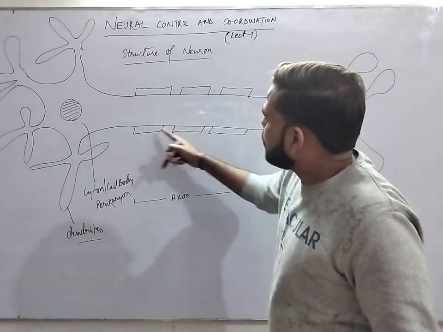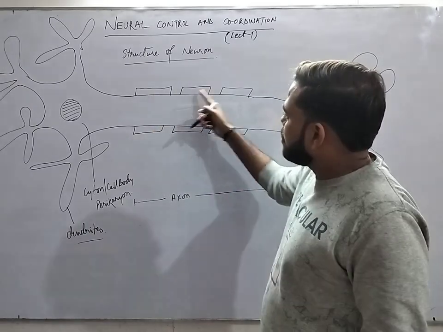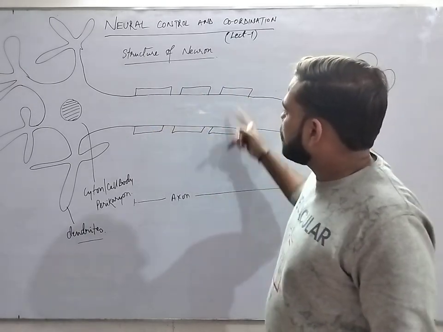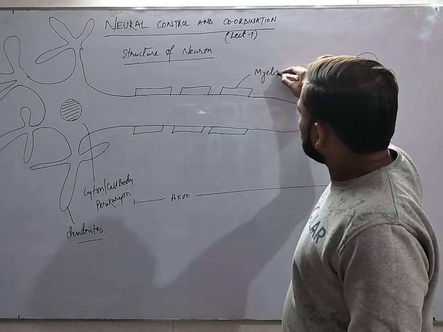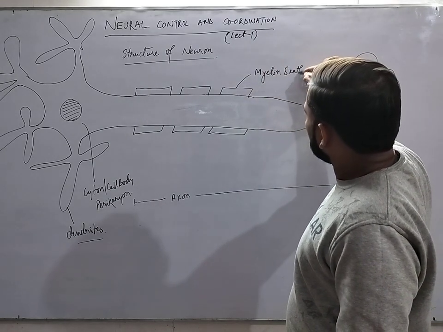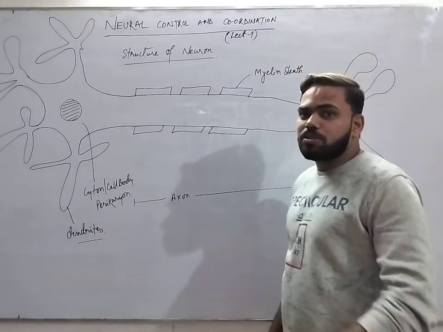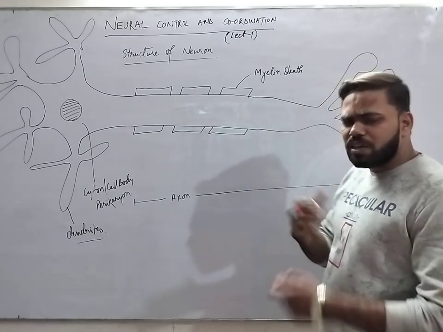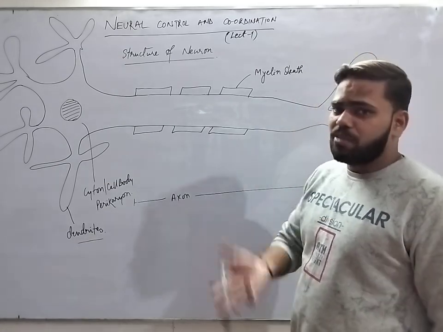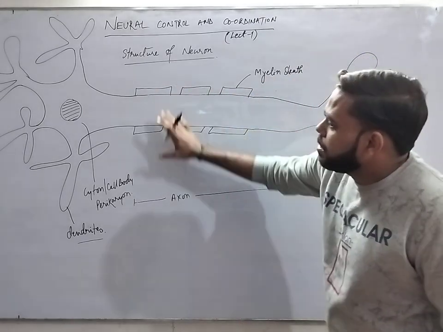These are the myelin sheath on the axon part. The discontinuous appearance is called the myelin sheath. Remember one thing, myelin sheath is also known as medullated sheath. In a further lecture we will go into a deeper study of the myelin sheath and its formation. The myelin sheath is discontinuous.